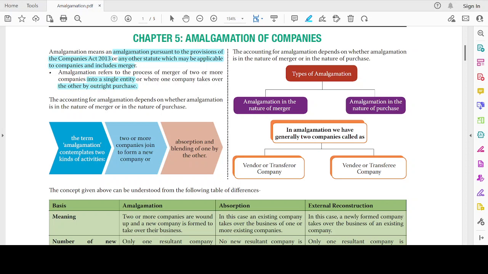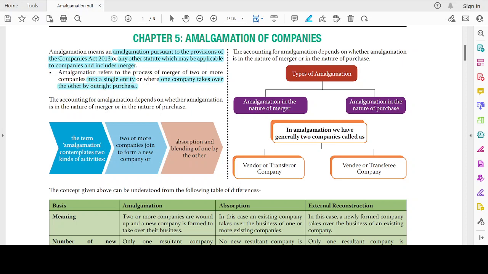Now let's have another example, where one company takes over the other by outright purchase. Let's assume company A is taken over by company B, which means company B is purchasing company A. Now company A will be known as the transferor company, and company B will be known as the transferee company. This case is an example of absorption. It's absorbing, fully taking over. That is known as absorption.